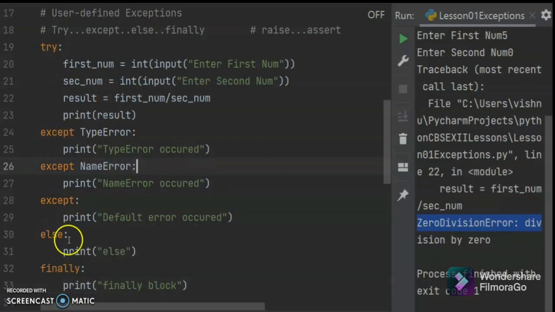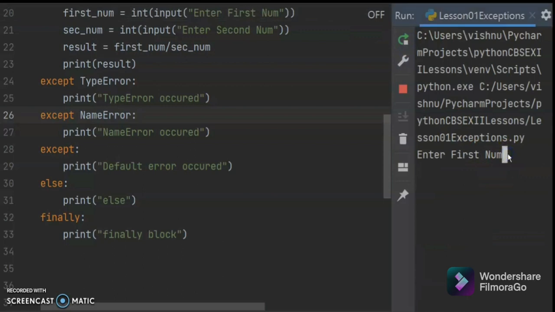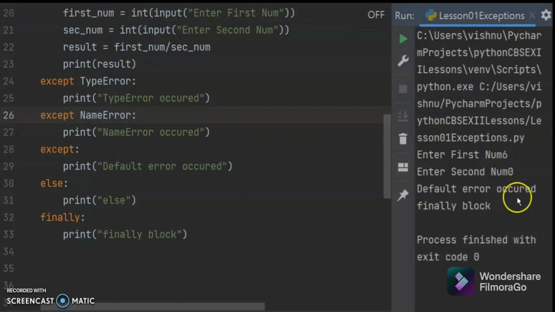This is called the stack traceback for the error. All the details of the error will be listed here, so you can easily find out. If you execute here, suppose I give 6 divided by 0, default error is shown, the else part is not executed, and the finally block is compulsorily executed.